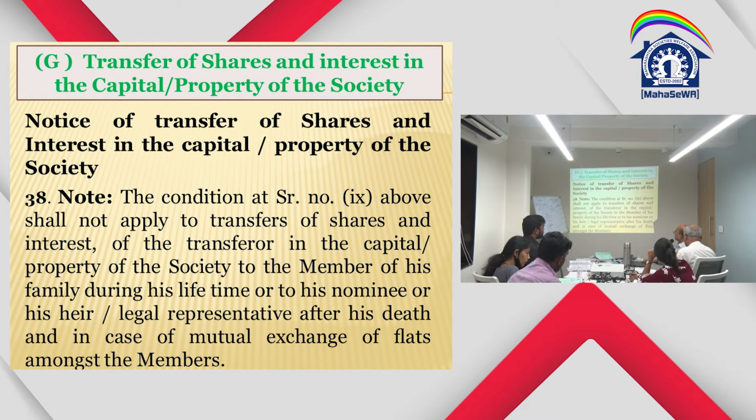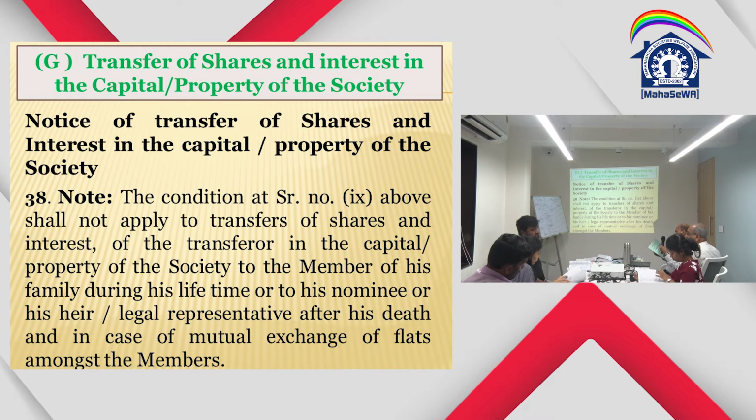It says the condition above shall not apply to transfers of shares and interest of the transferor in the capital property to the member or his family. To the member of his family. So, if he is a family member to whom you are selling by agreement for sale also, sometimes a husband sells it to his wife, in that case also you don't have to pay. It comes under the family definition. It is given in the bylaws. So if you see the bylaws, in the bylaws there is a definition of family. So for different things there is a different definition.